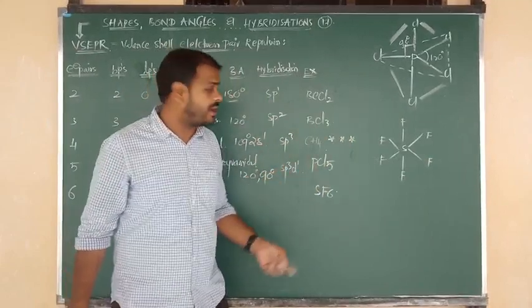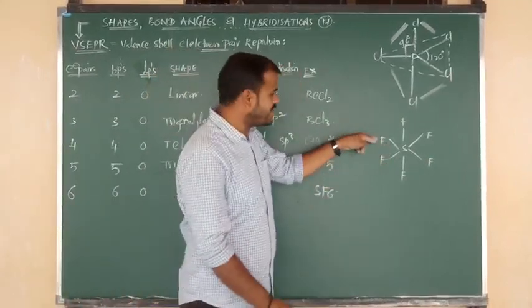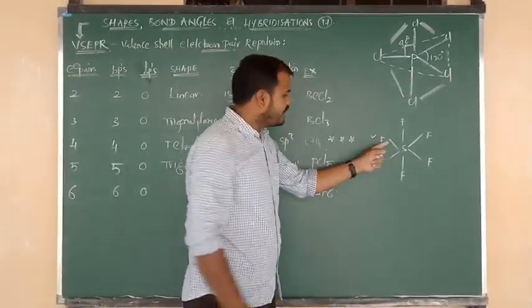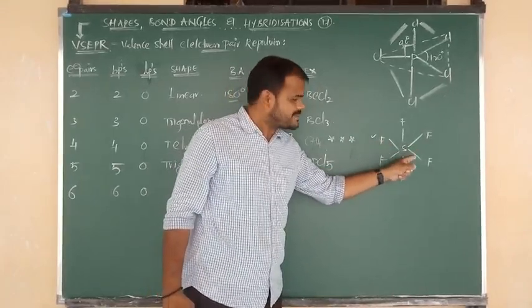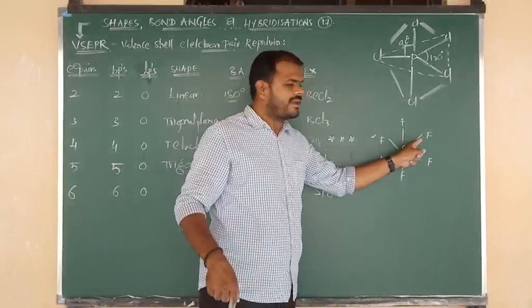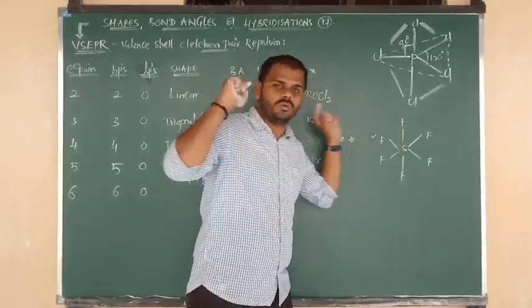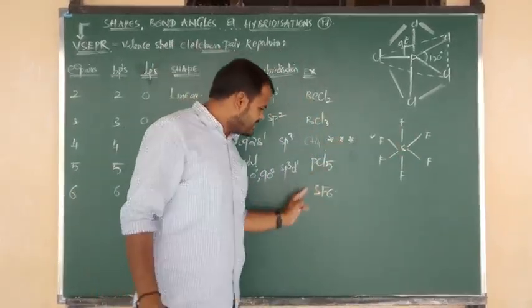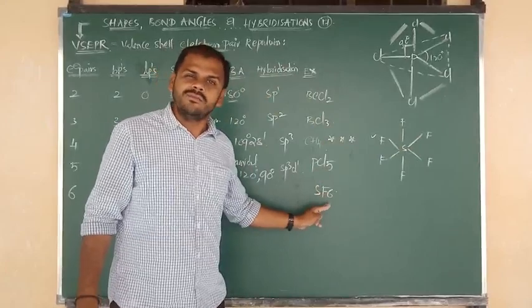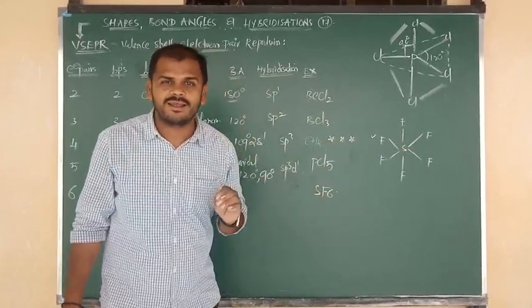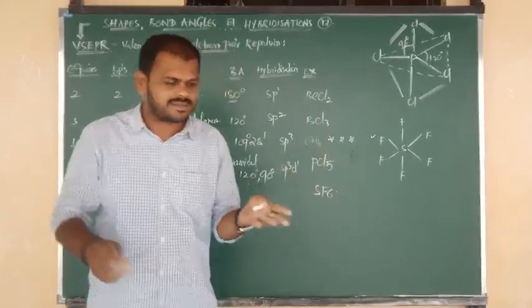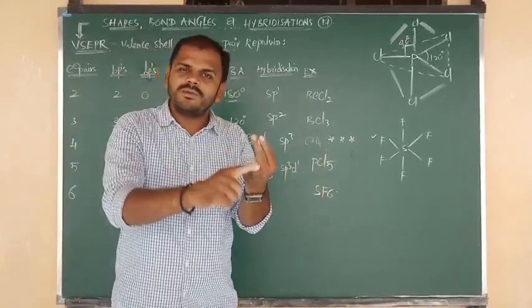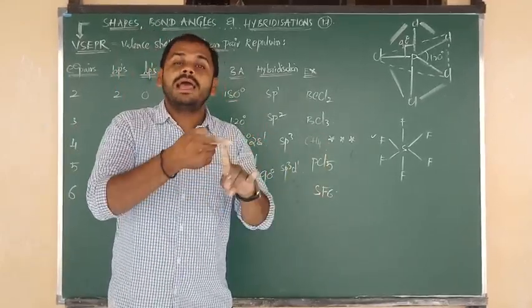So come on, count the hybridization. I am starting from here: sp1, sp2, sp3, sp3d1, and this is sp3d2. Once again. In the SF6 molecule, around sulfur, 6 fluorines are there, so 6 bonds. sp1, sp2, sp3.